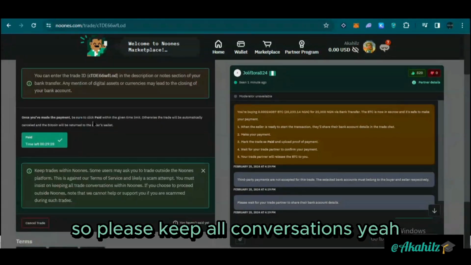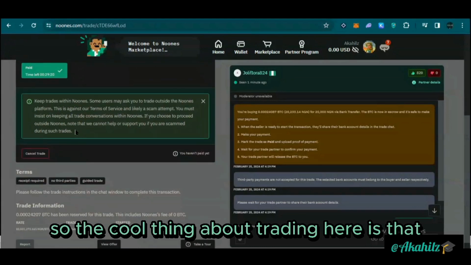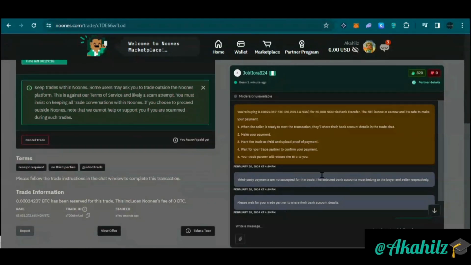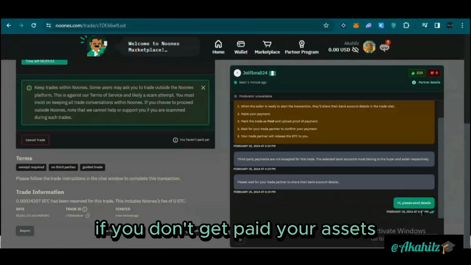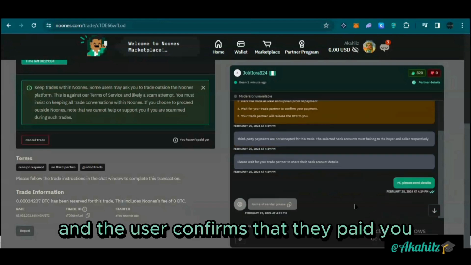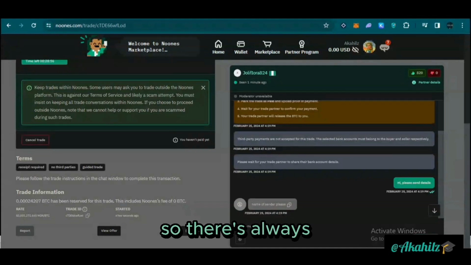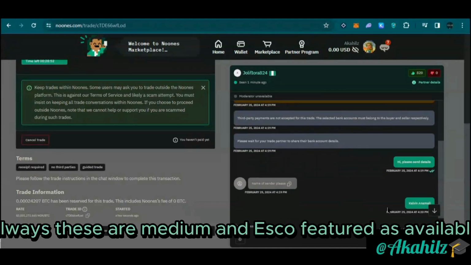So please keep all conversations here. The cool thing about trading here is that there's an escrow feature. If you don't get paid, but the user confirms that they paid you, the platform will hold the asset until you confirm the trade. So there's always this middleman escrow feature that is available.